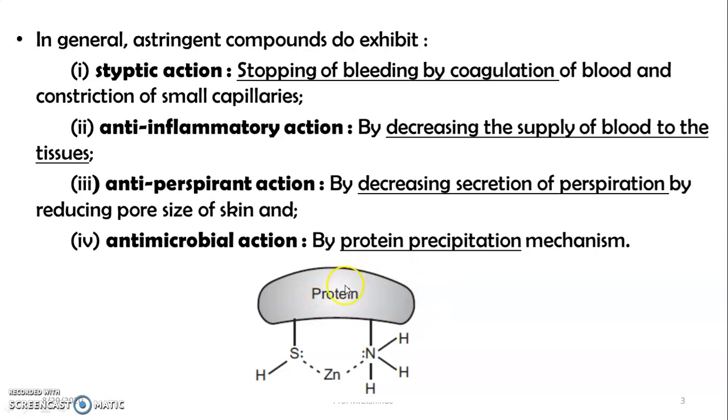So this is the protein molecule having polar groups to which the metal ion forms complexes, and that will precipitate out these proteins.